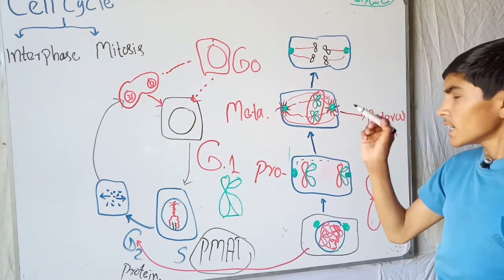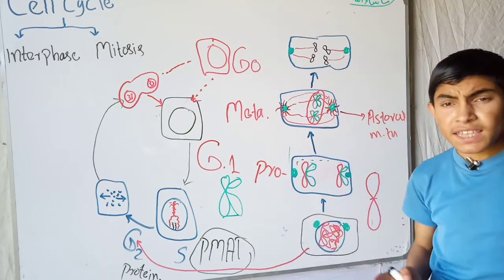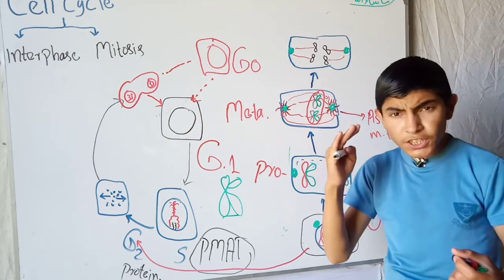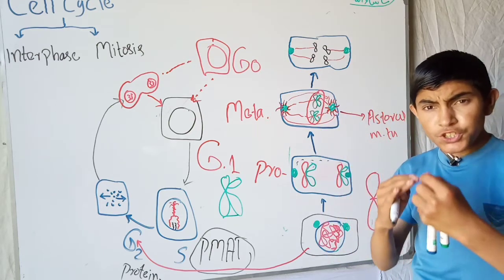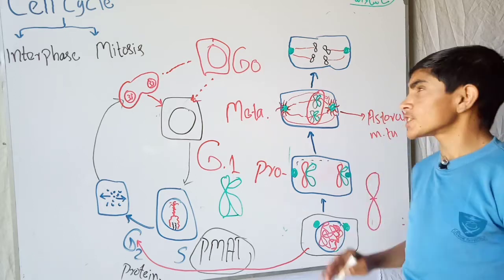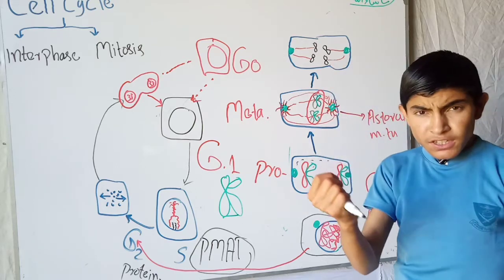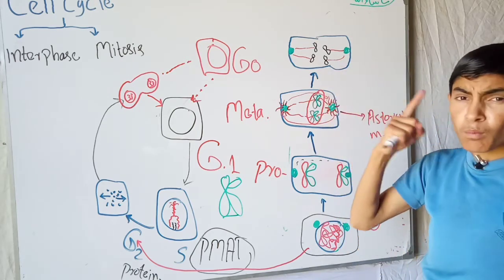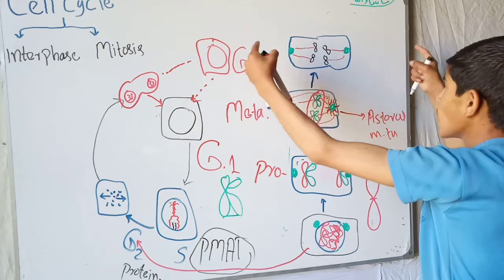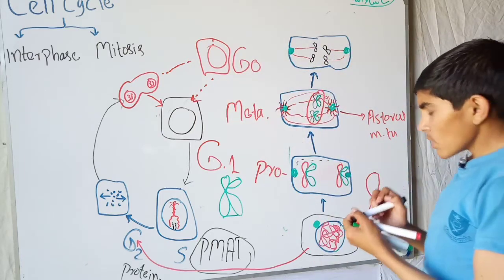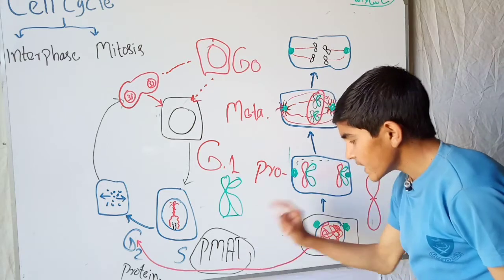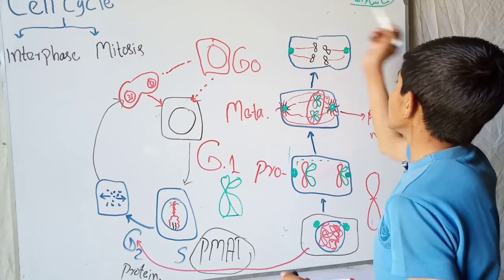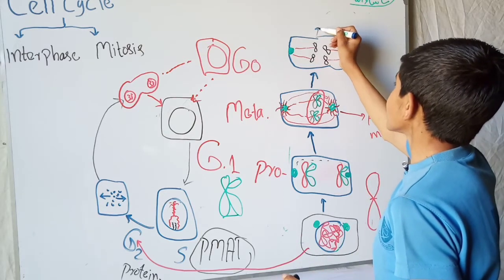Okay, so what occurs in the anaphase? In the anaphase, the spindle fibers, which were attached at the centromere of each sister chromatid, now the kinetochore microtubules pull the sister chromatids to the different poles of the cell. Now the cell has to enter another phase called telophase. In the telophase, the completion of the cell division occurs.